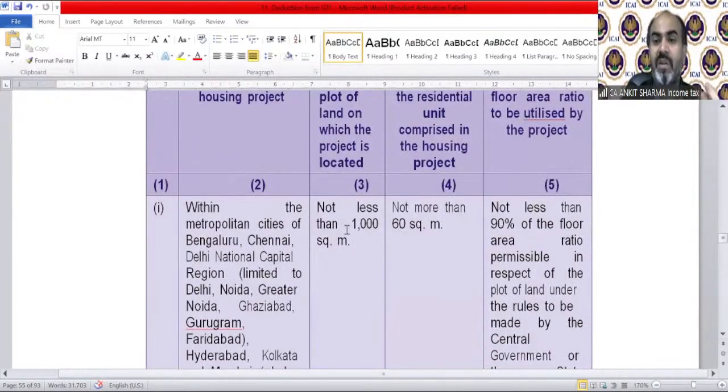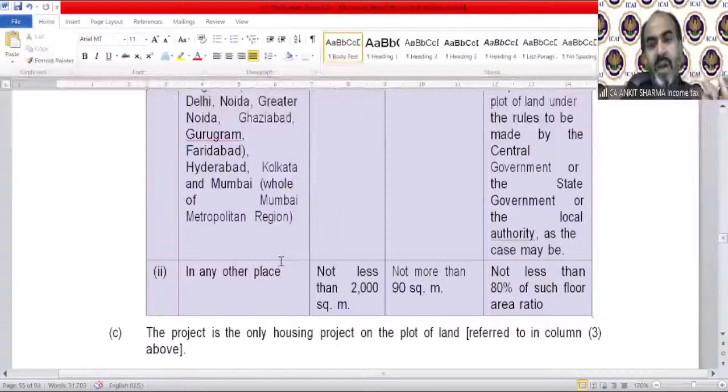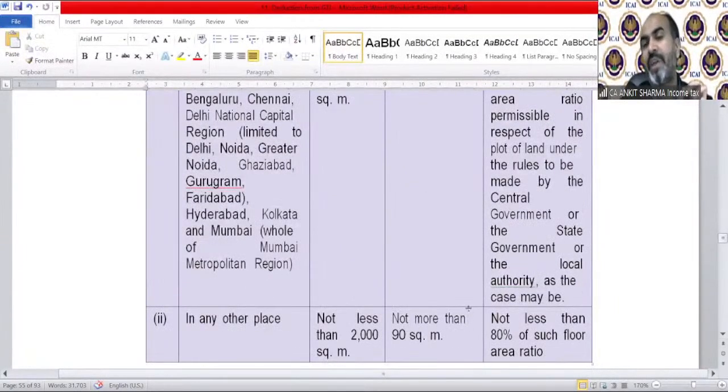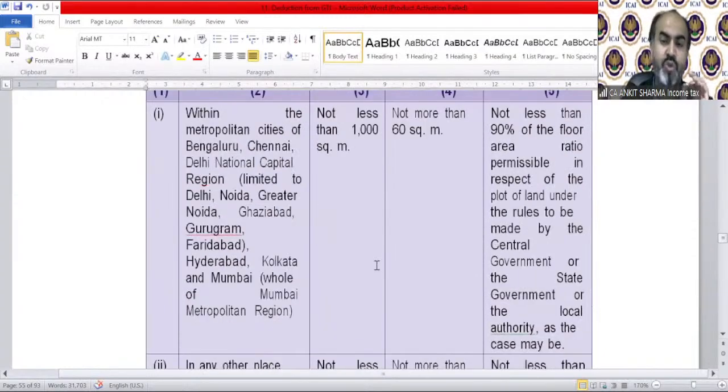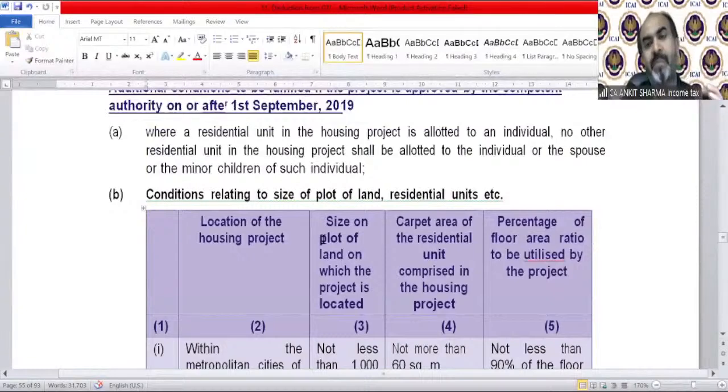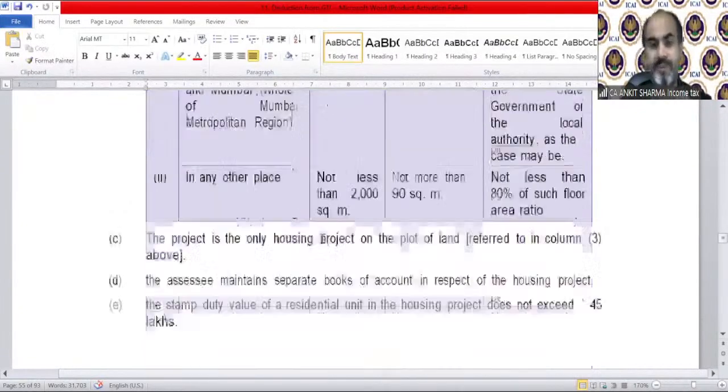First is the same, 1000 square meter, of course, 60 meter. The cities have actually been expanded to include many more cities than 4 only. Fine. Other conditions are the same. Other places like 2000, the 60 square meters and 80% area. So for examination purpose, you should read or learn these conditions which are applicable from 1st September 2019 onward.